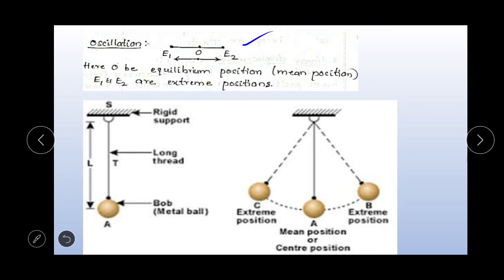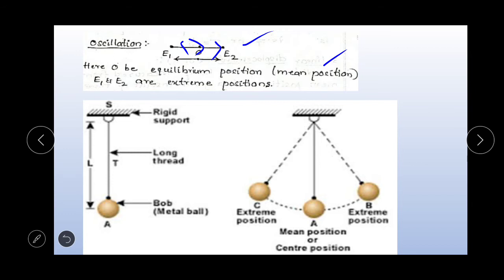Here O is the equilibrium position, also known as the mean position, and E1 and E2 are the extreme positions. Here the motion of the body from O to E2, then to E1, and back to O forms one oscillation.